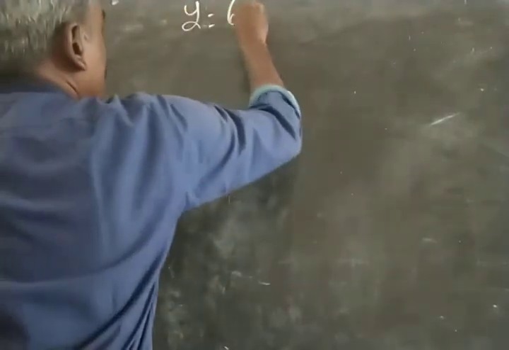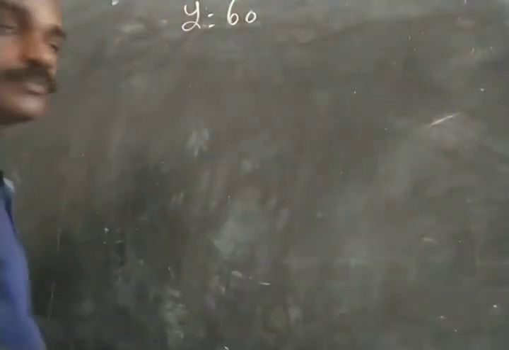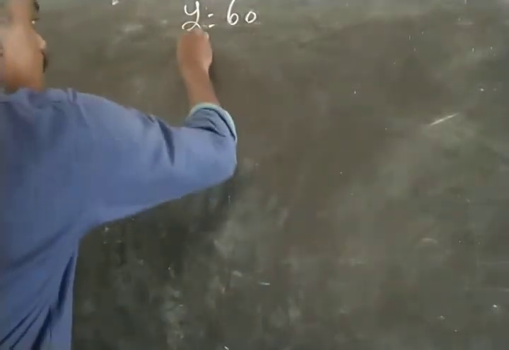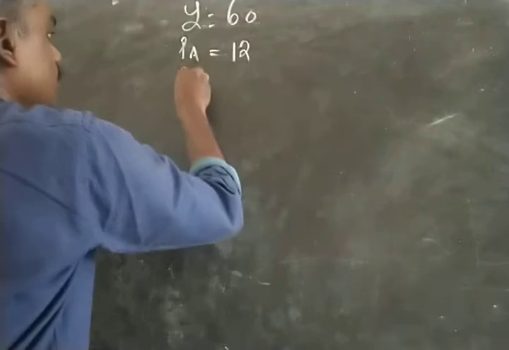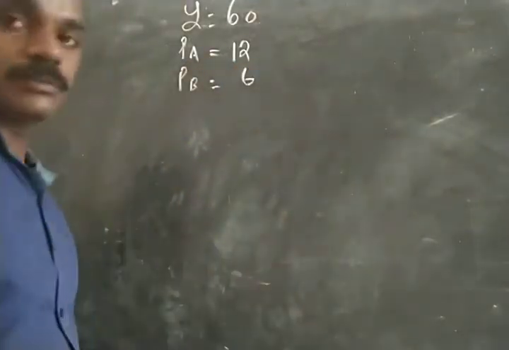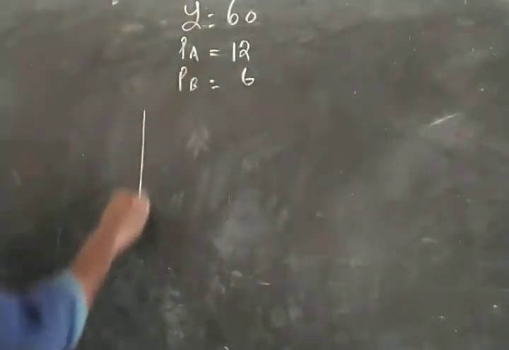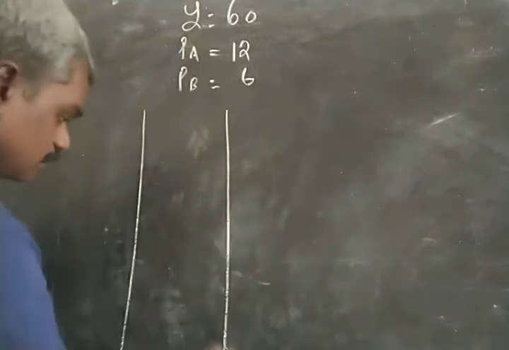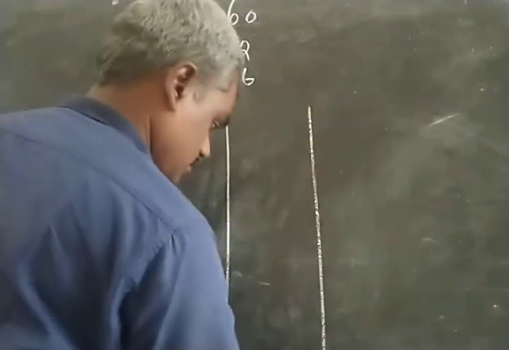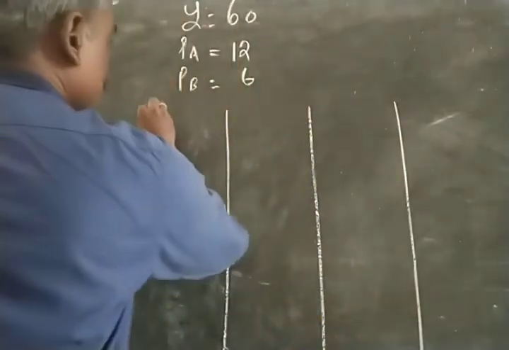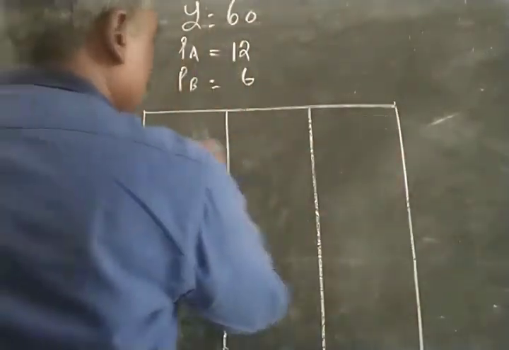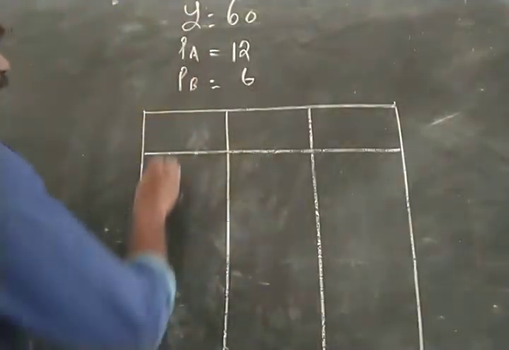Let's first examine a situation where the consumer has an income of 60 rupees, and two commodities, commodity A whose price is 12 rupees and commodity B whose price is 6 rupees. With this, we can create different combinations of the commodities that the consumer can buy.